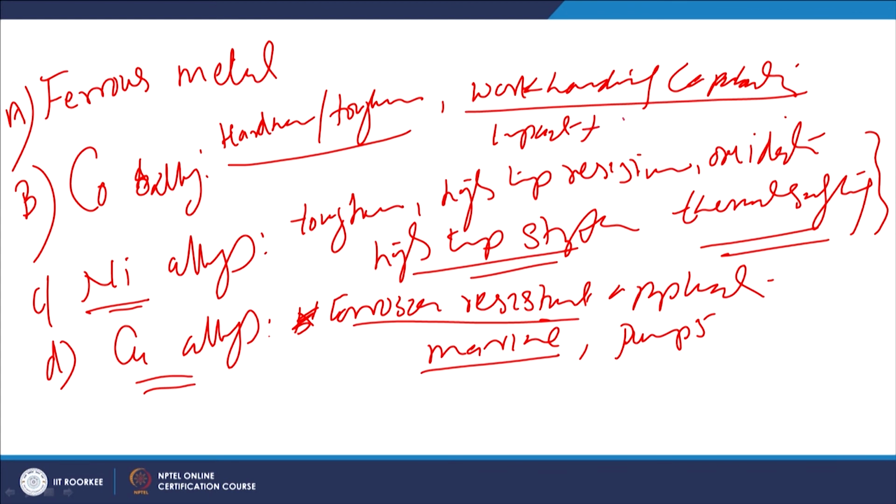Such material systems offer very good resistance to abrasion and adhesion coupled with impact, so for these conditions we will be using cobalt based alloys.